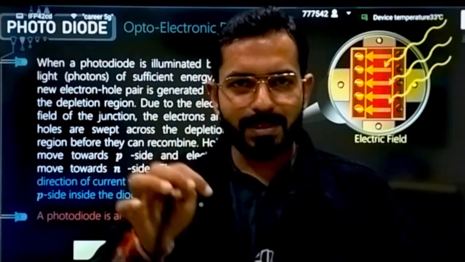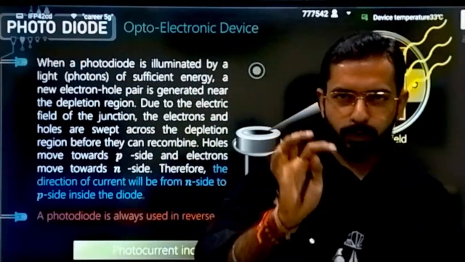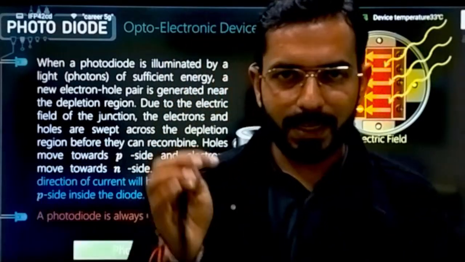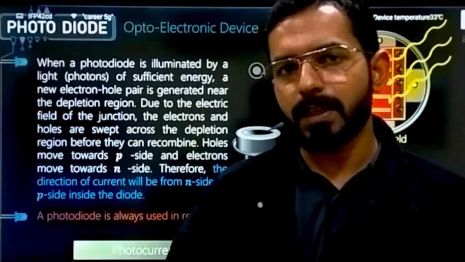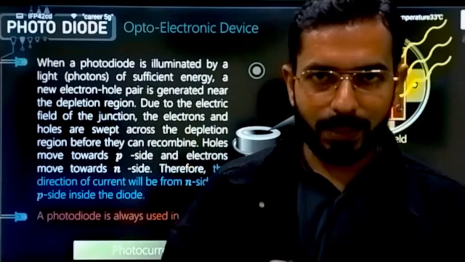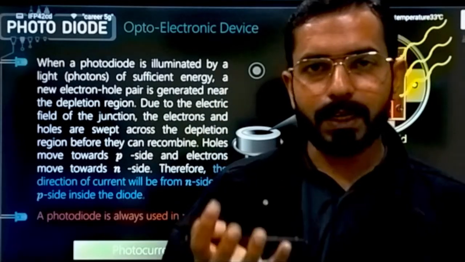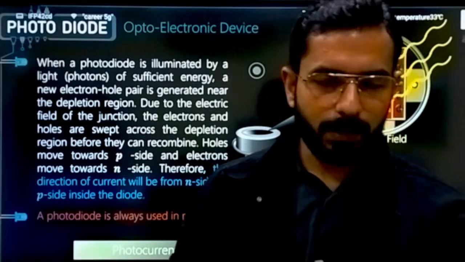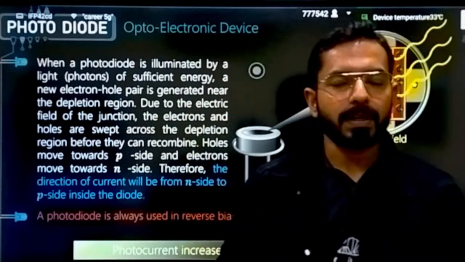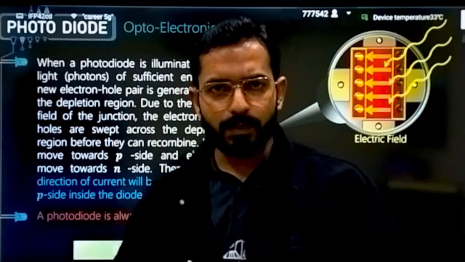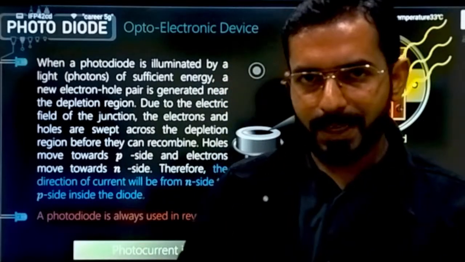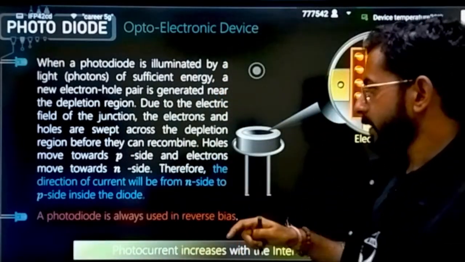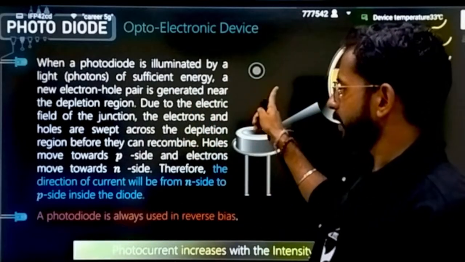If light is incident on the diode, which is photosensitive, then in terms of photons, energy is incident. If some energy is incident, what will happen? It falls on the n side and the p side. It will create a depletion region in which electron and hole pair charge carriers will be created, and due to that the current will start flowing. So if I increase the intensity, more and more current will be flowing in the circuit. That is what you will now be reading.